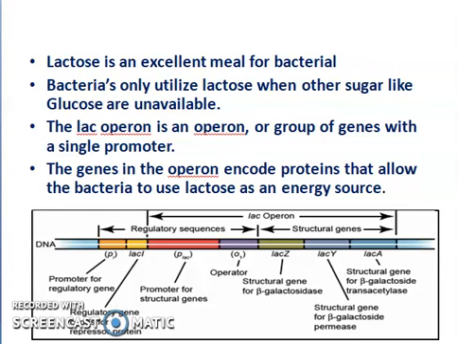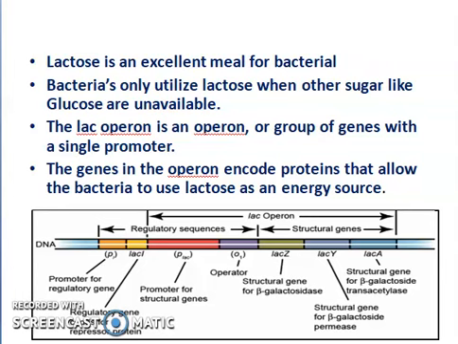Why is it so? Because lactose is made up of glucose and galactose, so for breaking down lactose, energy is needed. So we will see how less energy is utilized. When glucose is available, we don't need any energy for utilizing the glucose. But when lactose is present, we have to use some ATP or some energy for the breaking down of lactose into glucose and galactose.